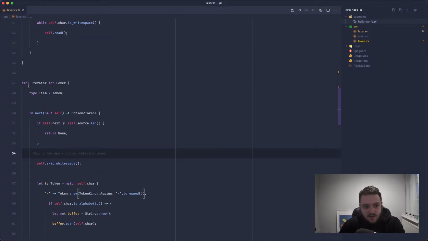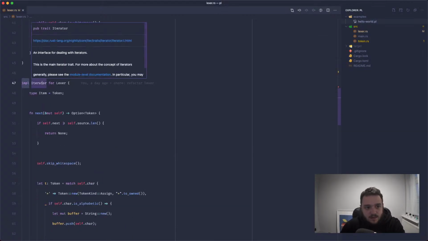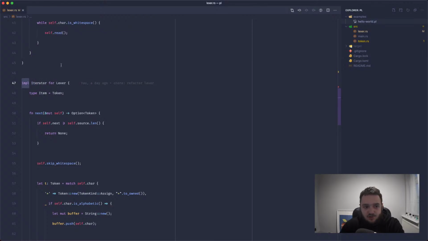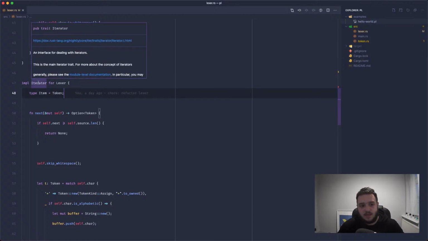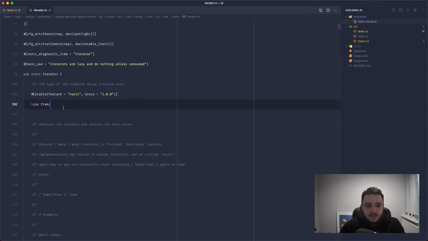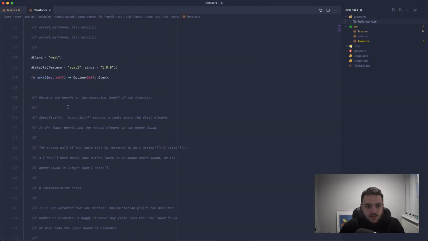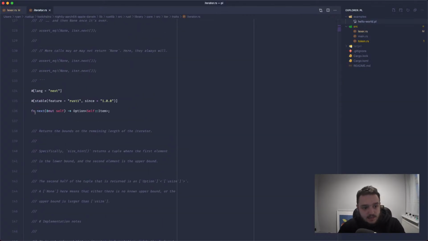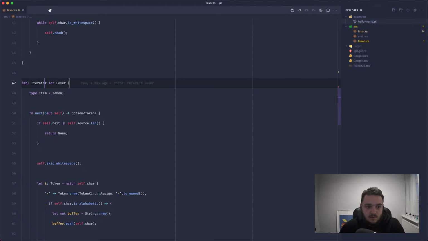And then we've got another impl here. So we're going to be implementing the Iterator Trait. In Rust, you can kind of think of traits as interfaces in PHP, if you're a PHP dev. So this has some method definition on it. We can click through here. We can see that it's expecting a next function to be defined on the structure that we're implementing it for.